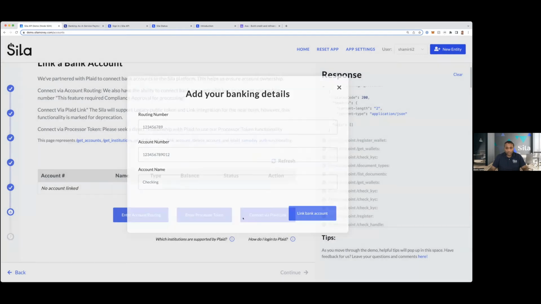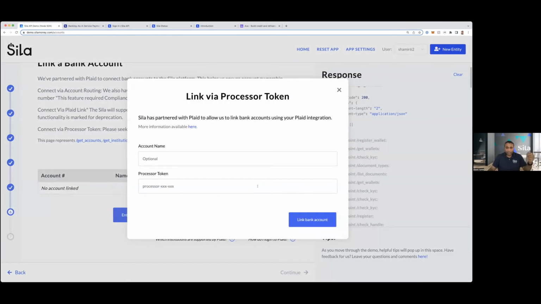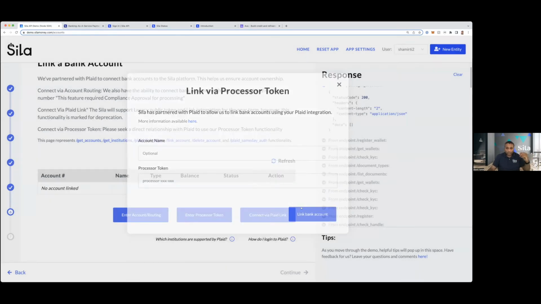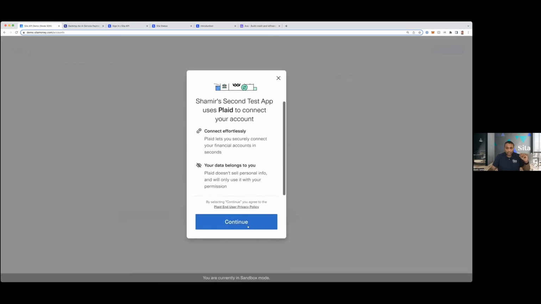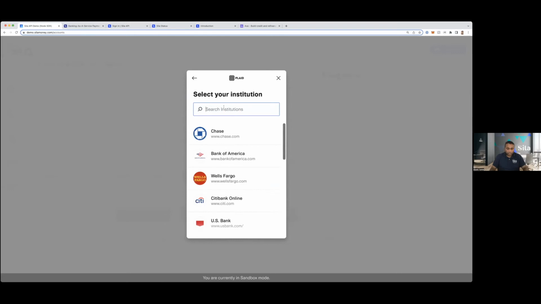So we prefer using something like Plaid. There are Plaid processors, Plaid and MX actually, so you can use either of them and just onboard with them and give us a token, which we'll then use to get all the data we need. Or for demo purposes, we also have our own Plaid integration that I'll quickly walk you guys through. All of you should be familiar with this, I suspect.